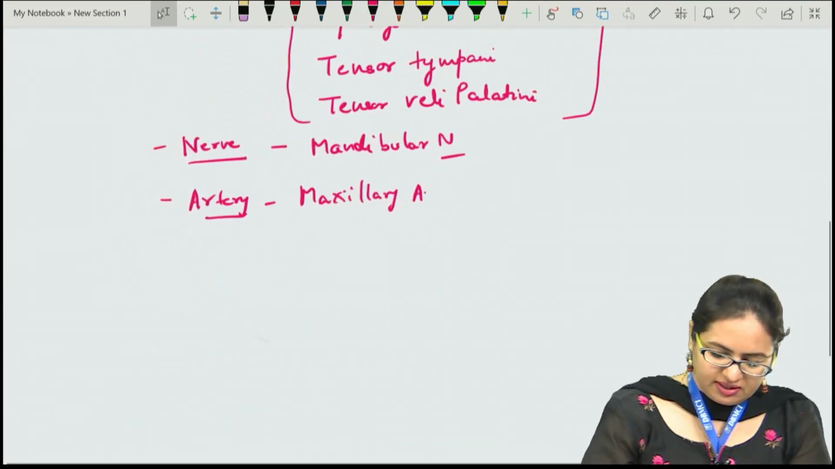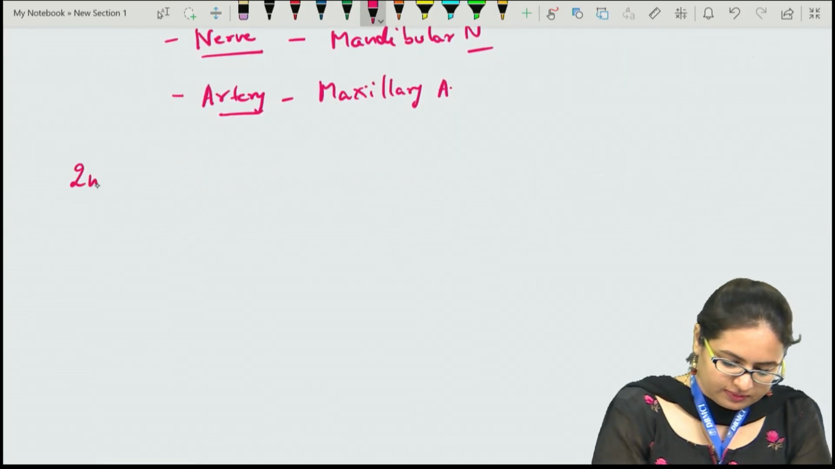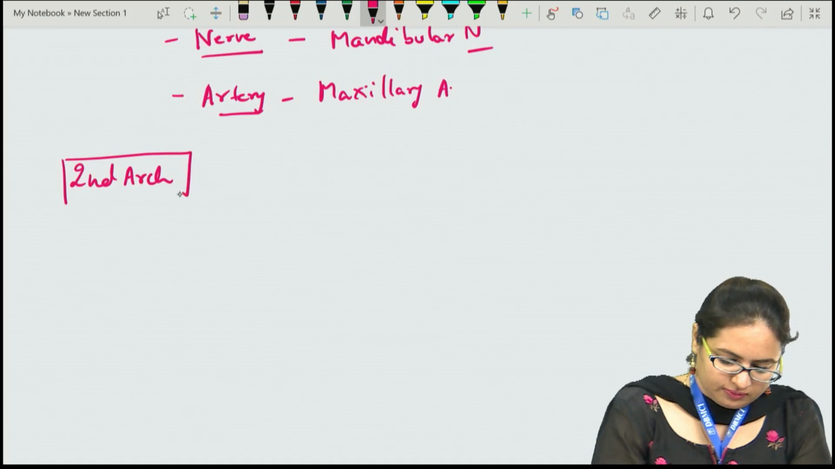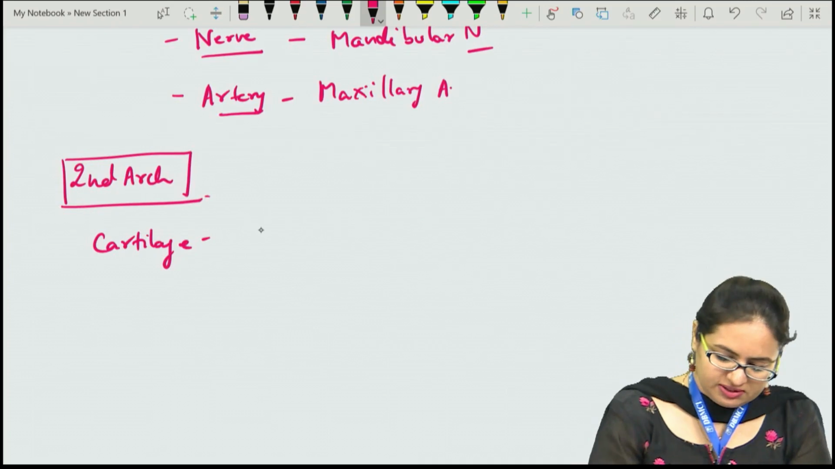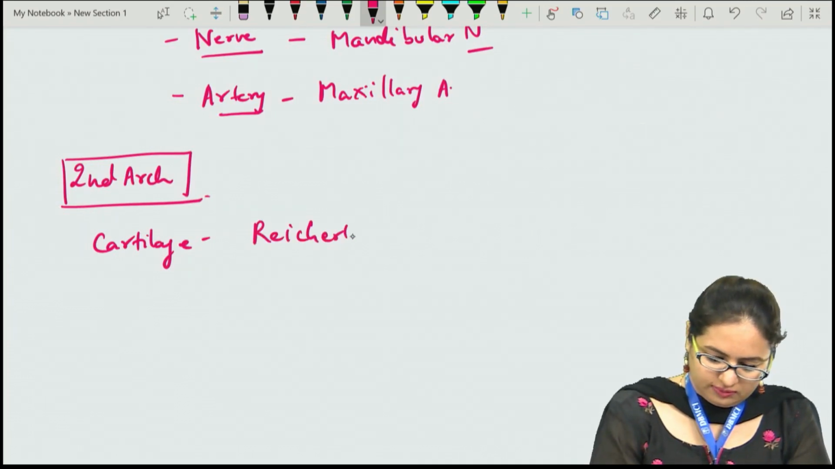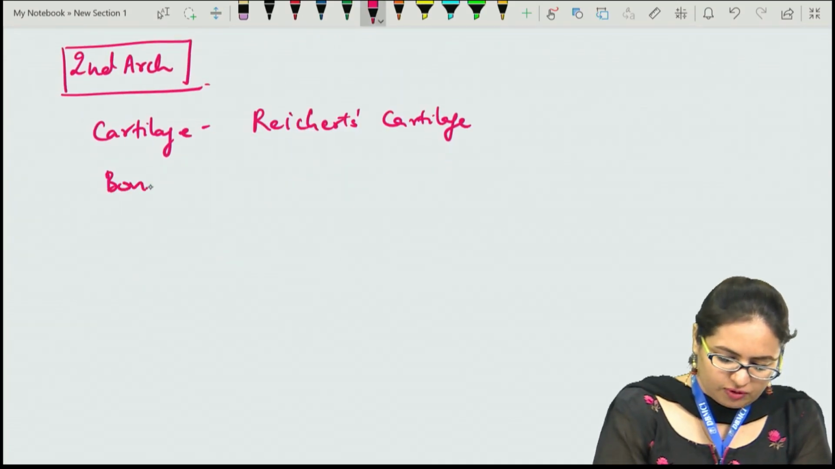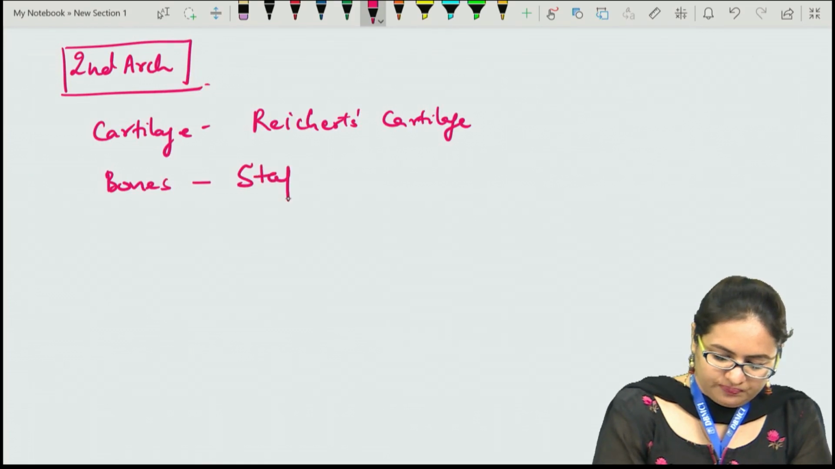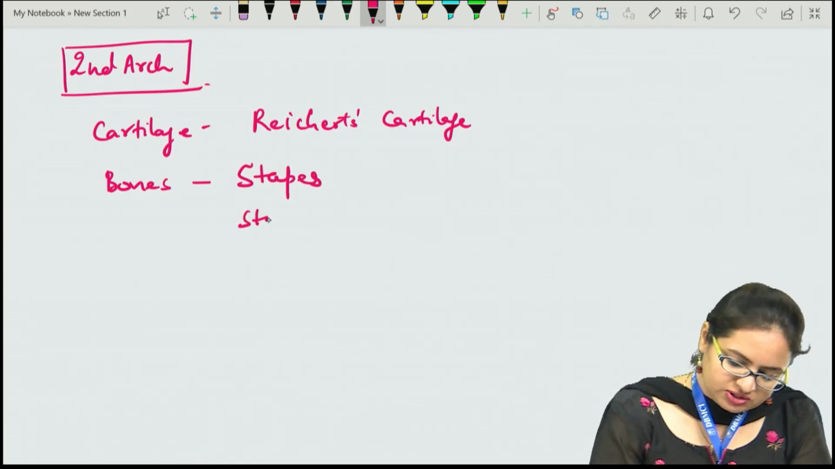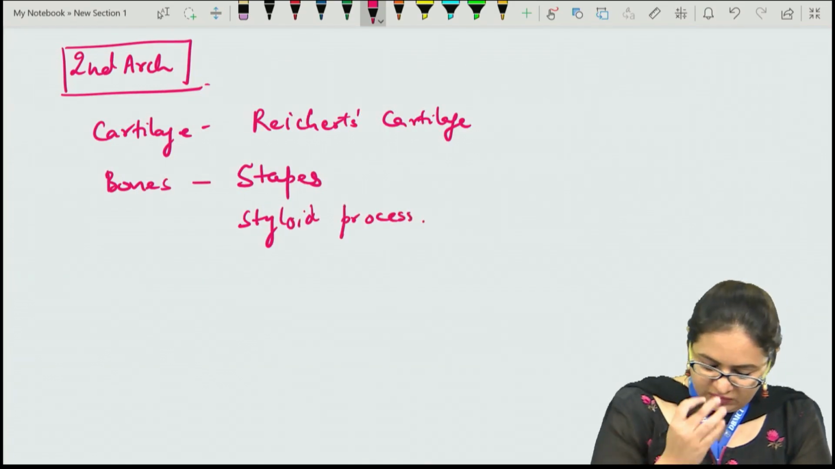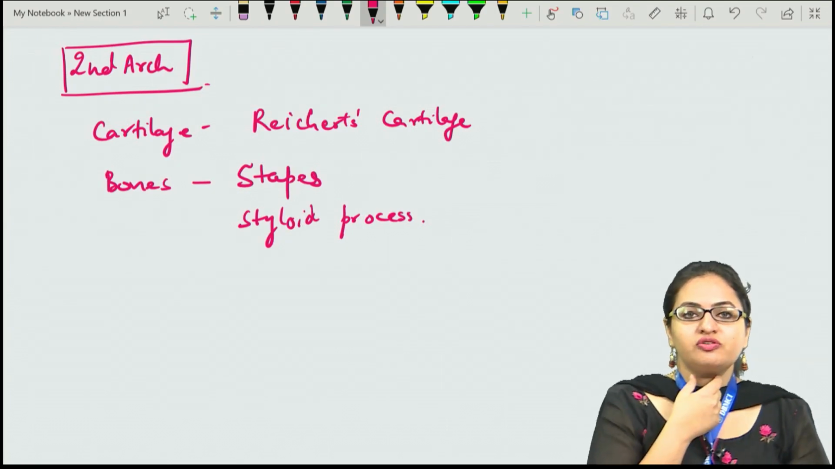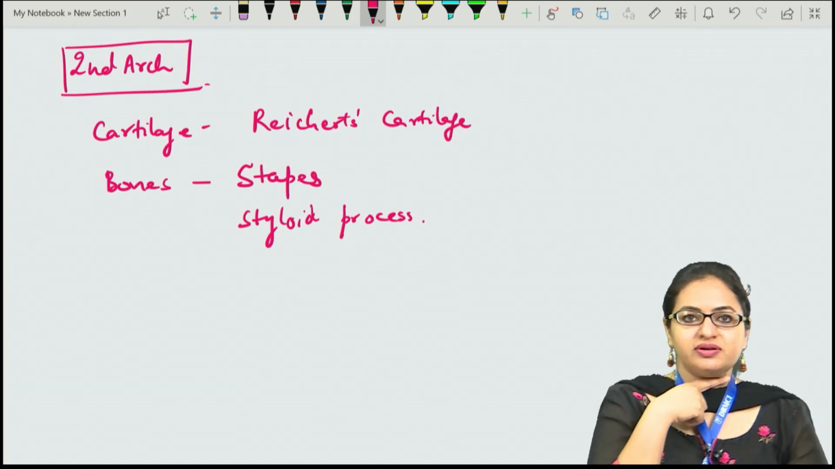Now if we talk about the second arch, the cartilage formed is Reichert's cartilage. The bones formed include the stapes bone, which is one of the ear ossicles, then the styloid process. Apart from this, it leads to the formation of a bone present at the junction of the floor of the mouth and the neck, and this bone is the hyoid bone.